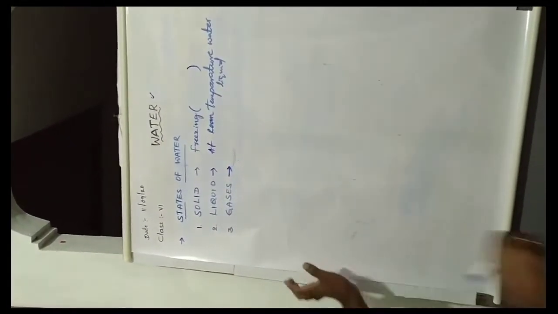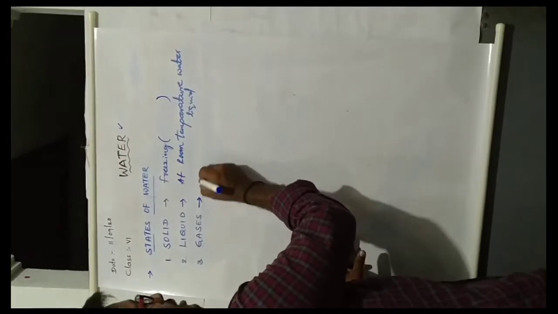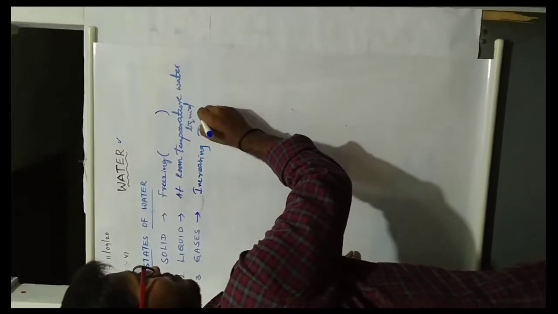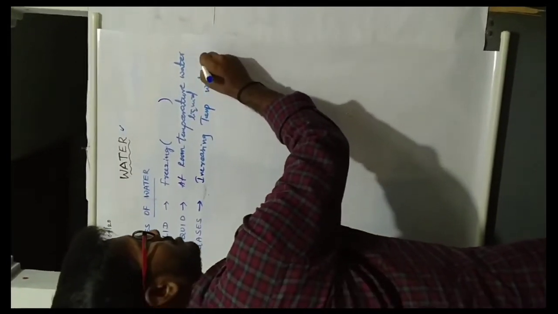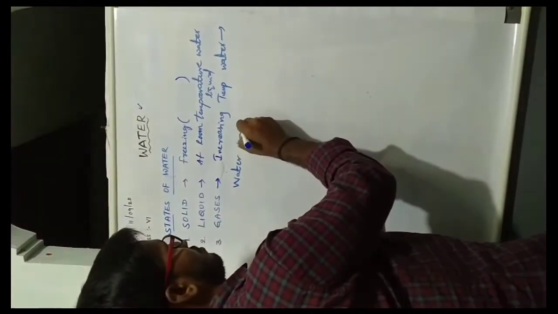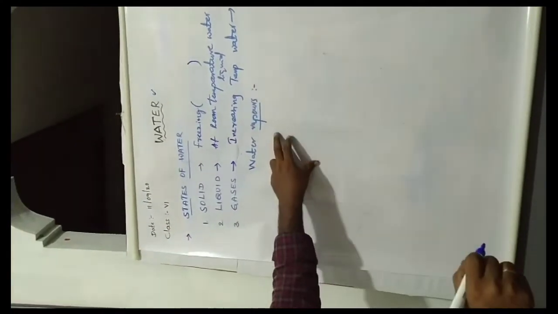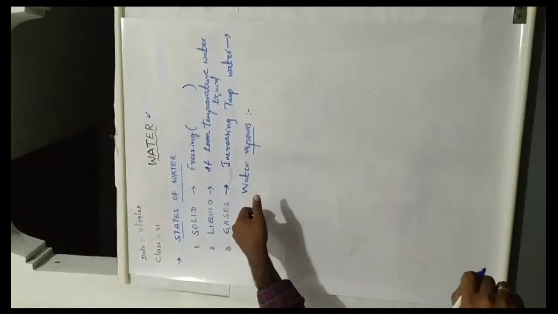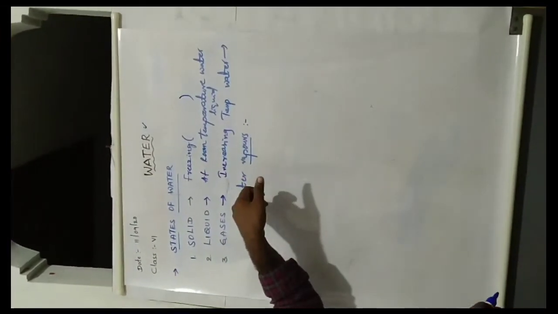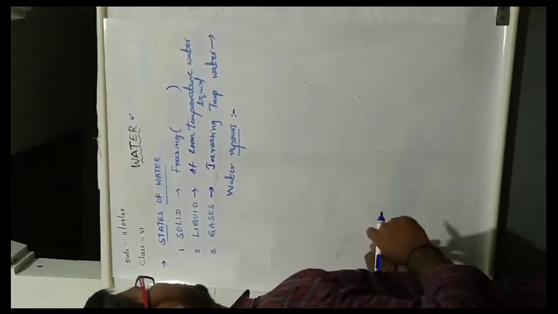Next, the third state, gas. When is it present in gas state? When increasing the temperature, water changes to water vapors. This state is present only in gases. When the temperature increases, water changes to water vapors. That is the third state of water.